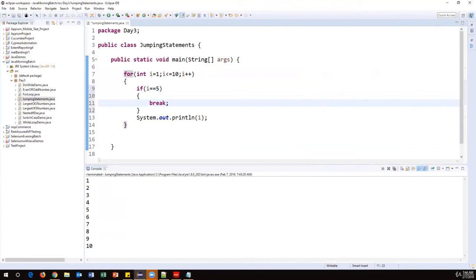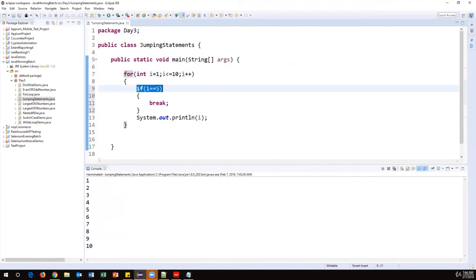Okay, now how it will execute. First, the I value becomes 1. So the condition is true. This is a for loop condition, and this is an if condition. Both are different. Okay. So first, I value is 1, so the condition is true. Then it will come here.